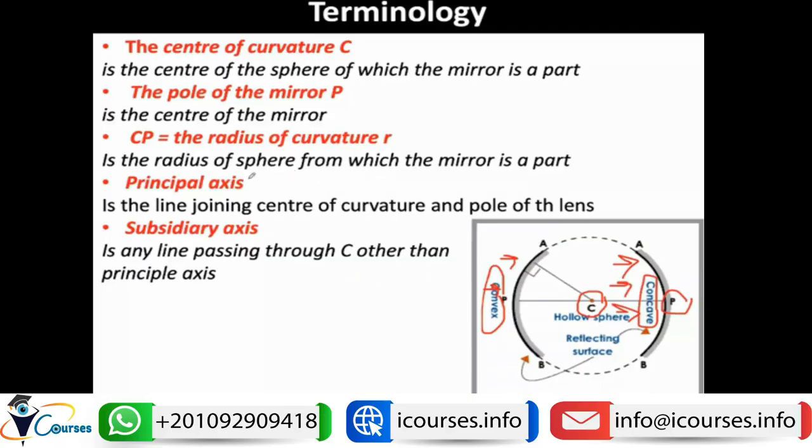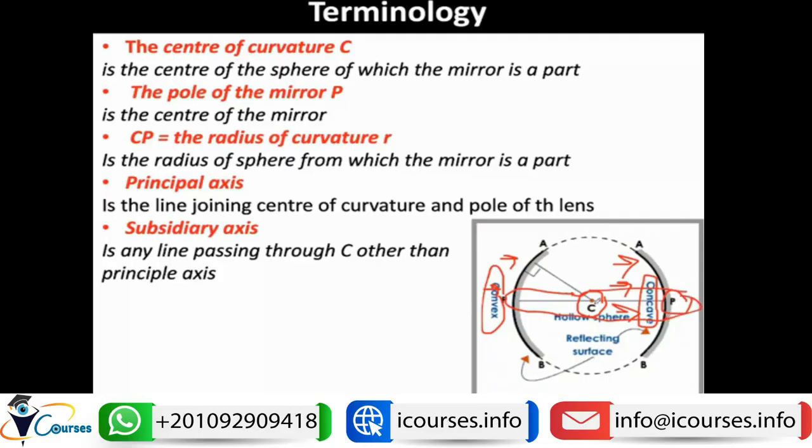So the radius of curvature, or the radius of a sphere of which the mirror is a part, like here, is called the radius of curvature. And sometimes it can pass also through the pole of the lens, and can be also equal to the principal axis. So the principal axis is the line joining the center of curvature and the pole of the lens. So here this line is called the principal axis, which is a line passing through the center of curvature and the pole of the lens.